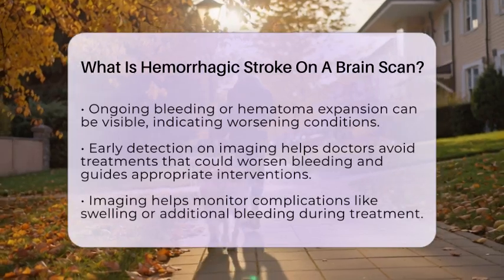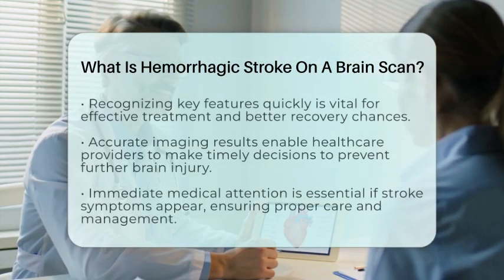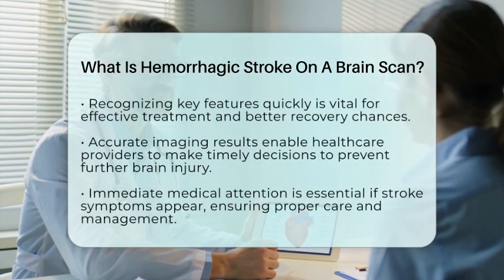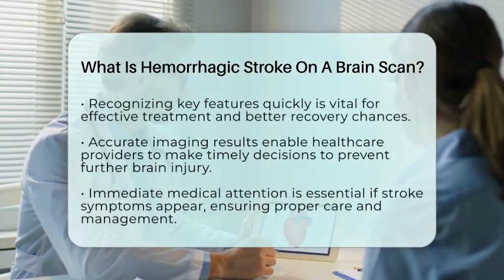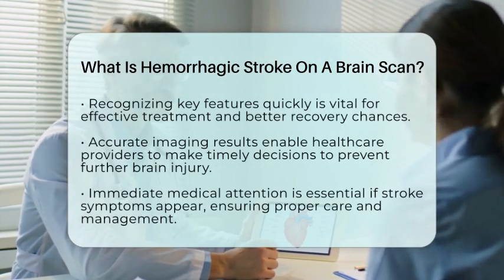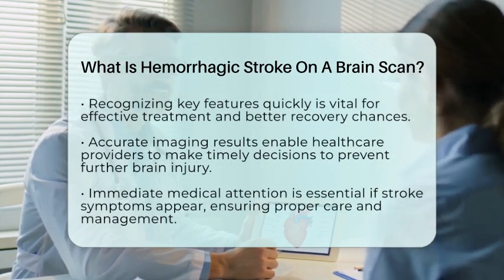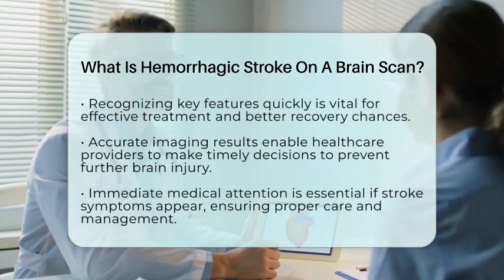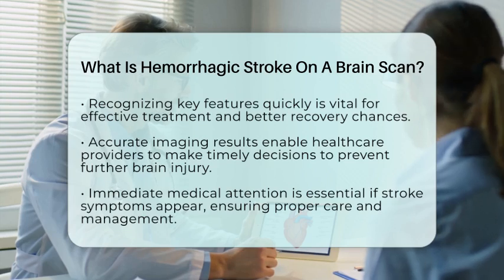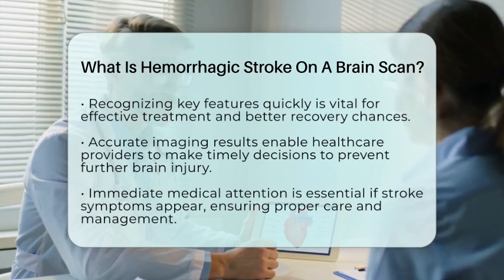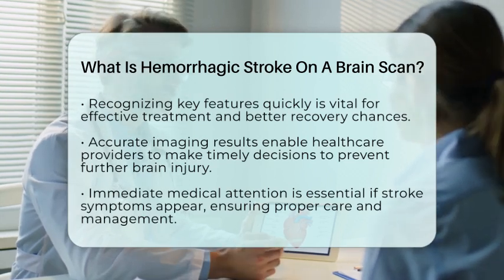Imaging also helps monitor for complications like brain swelling or additional bleeding, guiding interventions to improve outcomes. In summary, a hemorrhagic stroke on a brain scan is mainly identified by a bright, dense area indicating blood accumulation. The size, location, and effects seen on the scan are critical for diagnosis and planning treatment.